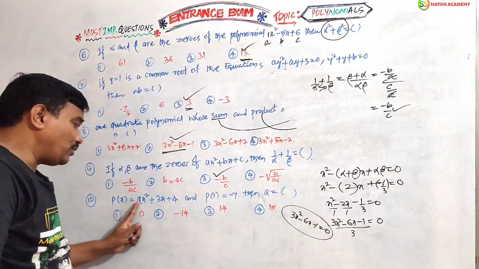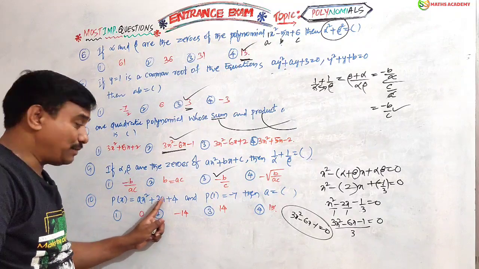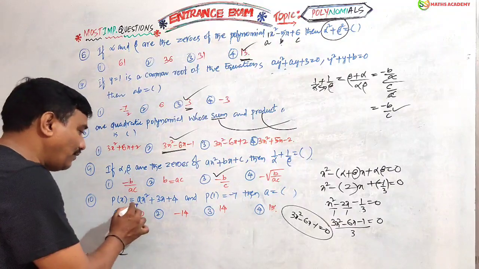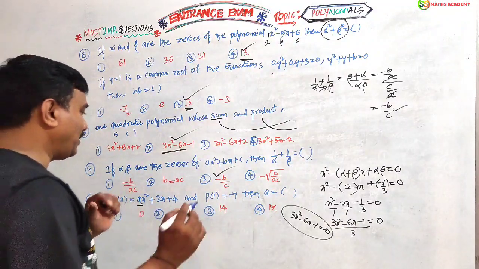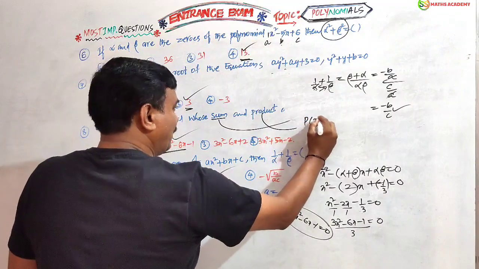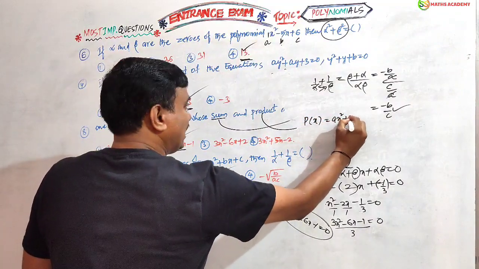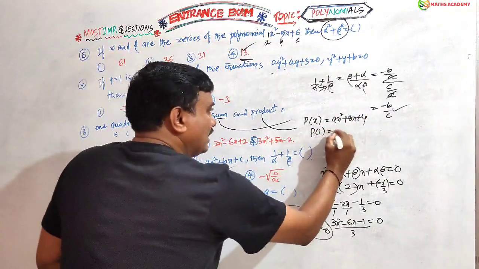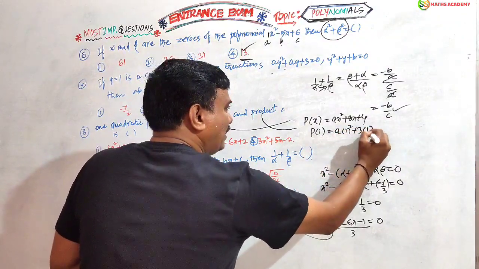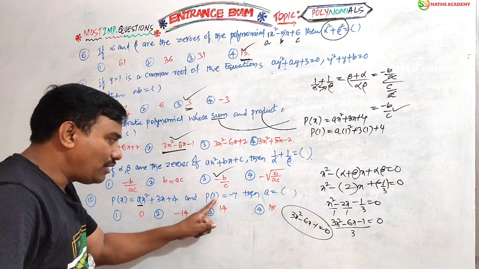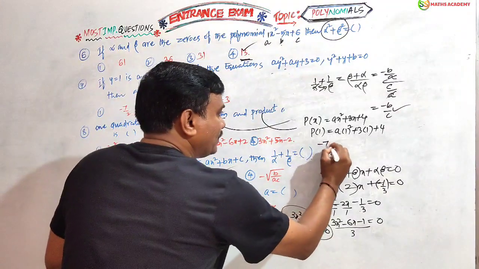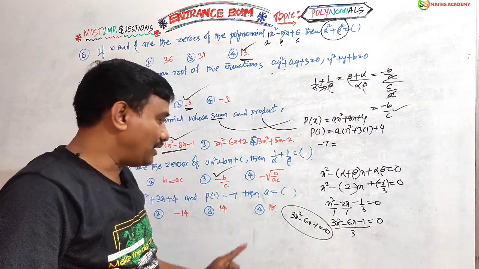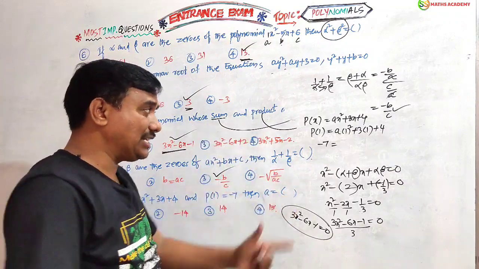Next. If p of x equals ax square plus 3x plus 4 and p of 1 equals minus 7, then find the value of the missing variable. Simple, friends. Same concept. p of x is given as ax square plus 3x plus 4. In the place of x we have to substitute 1, because p of 1 is given. Friends, remember p of 1 value is minus 7. Generally they give 0, meaning we take 0 here, but he mentioned the remainder will be minus 7. That is the reason we have to substitute minus 7.